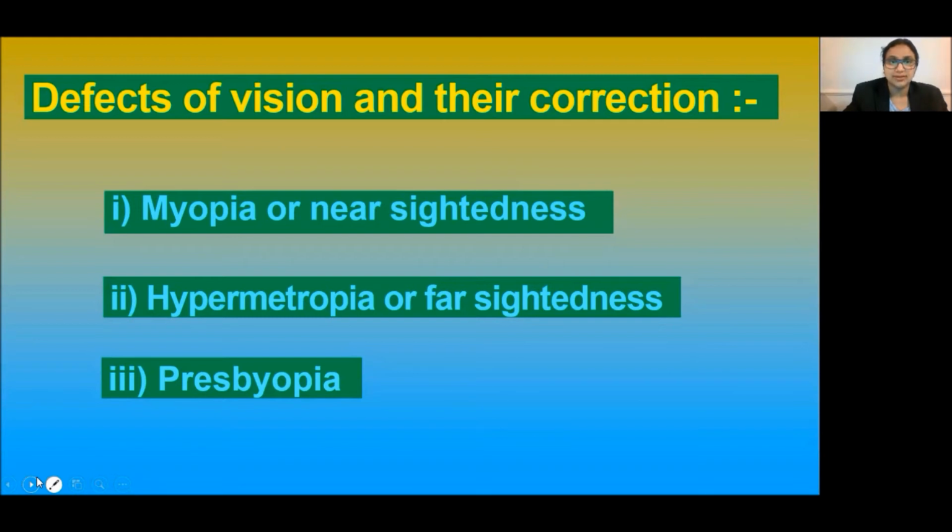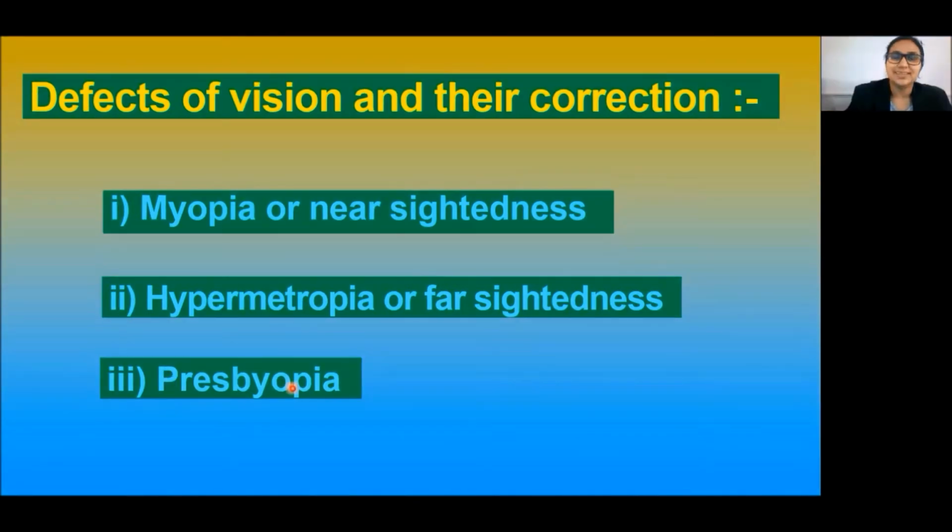These are myopia or nearsightedness, hypermetropia or farsightedness, and presbyopia. These defects can be corrected by the use of suitable spherical lenses. We discuss these defects and their corrections now.